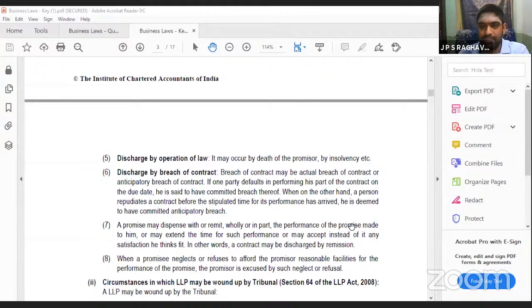I have written 7 points, but explained only 3 points. Then how many marks? Good question. You have written 7 points, but explained only 3. The other 4 you could not explain. Even then, you can write. You can get 6 marks for that.